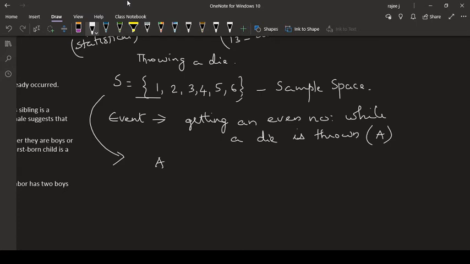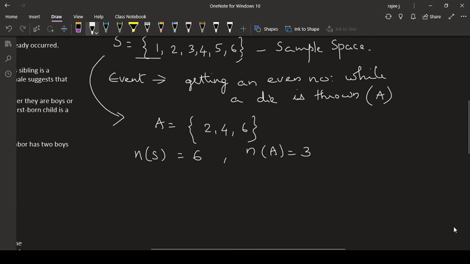What all things will be there in A? N of S, the number of elements in S, is 6, and the number of elements in A, which is 2, 4, 6, is 3.